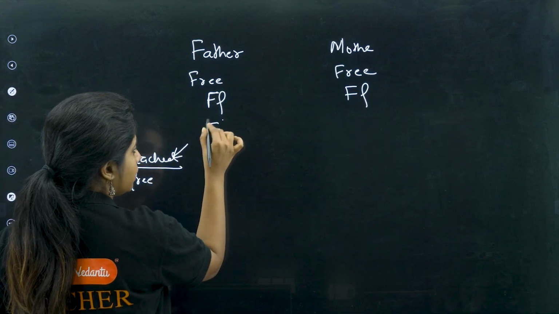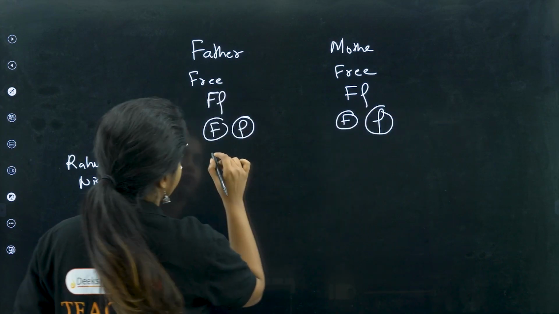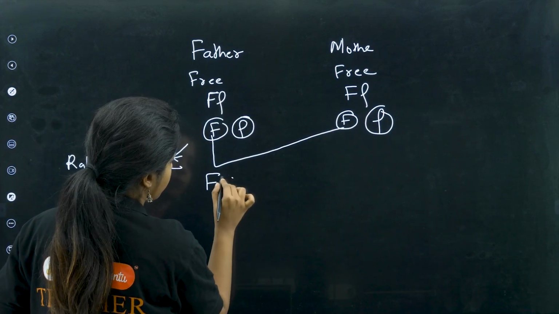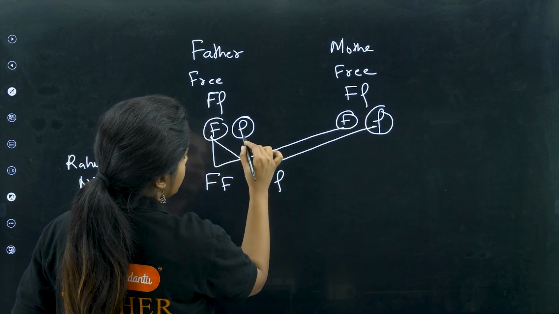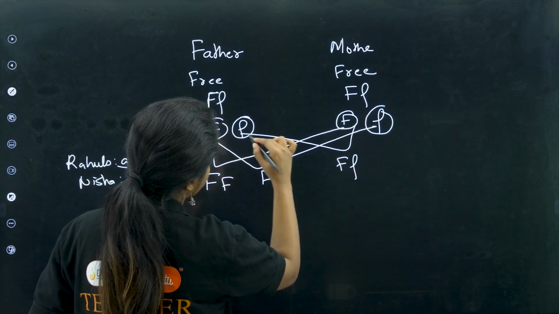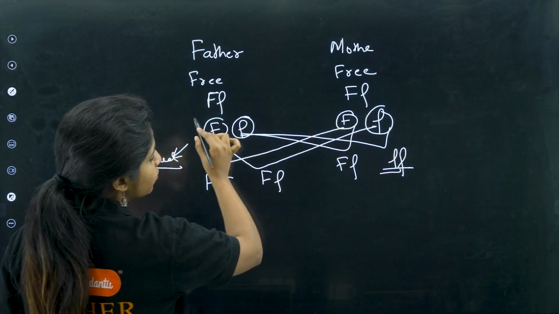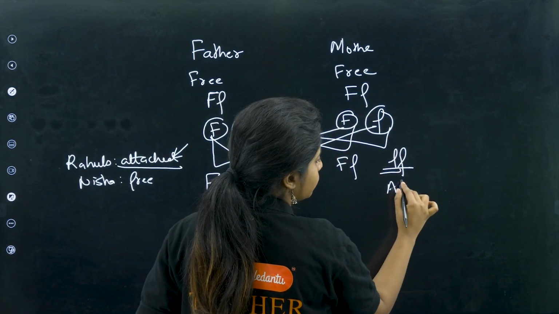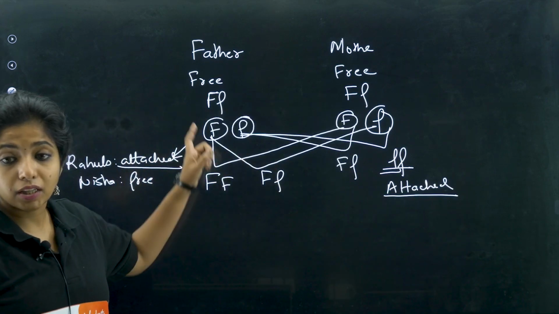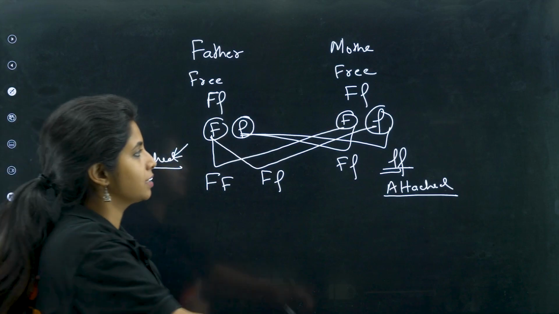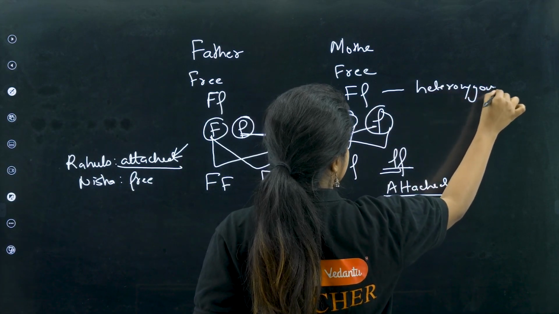Now, the gametes will be capital F, small f, capital F, small f. If you fuse this with this, you get capital F, capital F. If you fuse this with this, you get capital F, small f. If you fuse this with this, you get capital F, small f. If you fuse this with this, you get small f, small f. If both of them did not have small f, then small f won't be coming together and won't be giving you the attached earlobe. But Rahul has it. So, you have to understand that both the parents are heterozygous in condition. They are what, children? Heterozygous in condition.